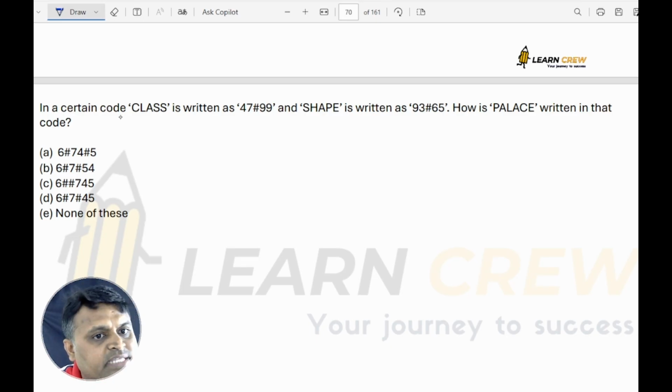So in a certain code, class is written like this, shape is written like this. So what is the code for place? P is which one? If you see here, class: C is 4 and E is 5, so at the end you have 4, 5. So this is wrong. This is wrong. So 6 double dash or 6 double dash.